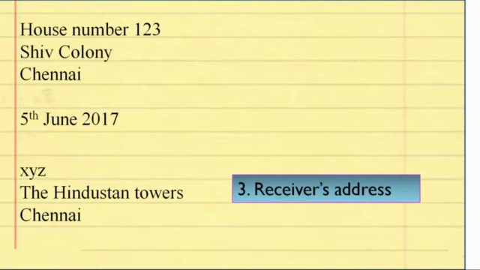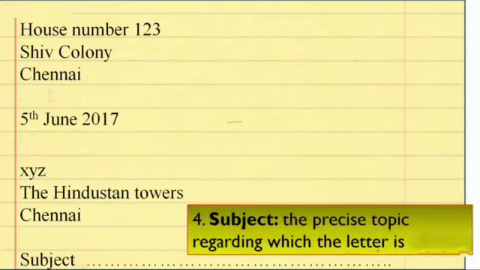If we are writing to a newspaper editor, then we will write the name of the newspaper. Otherwise, if we are writing to the manager of any company, then we will write the name of the company and then the name of the city. After the receiver's address, we will write the subject. The subject must be precise and related to the topic, meaning after reading the subject, the person to whom we have written the letter must understand the purpose of writing this letter.